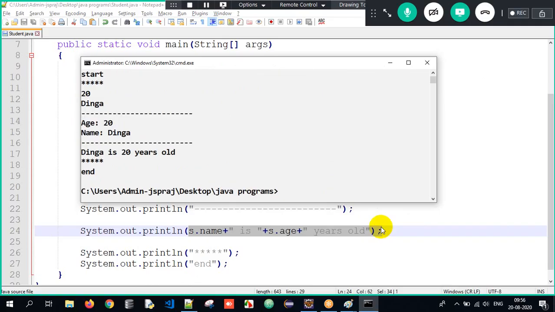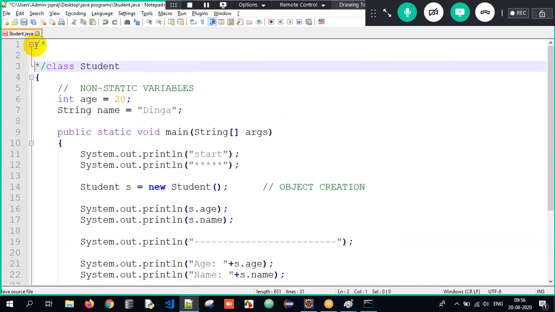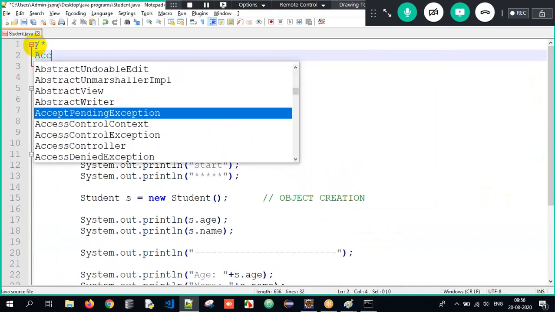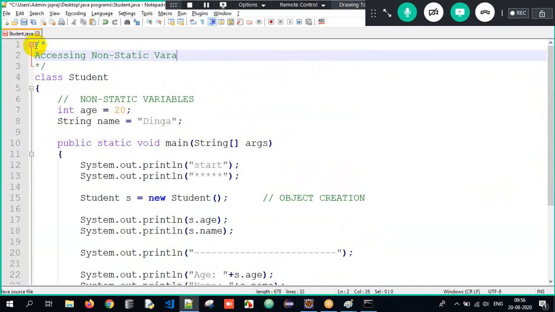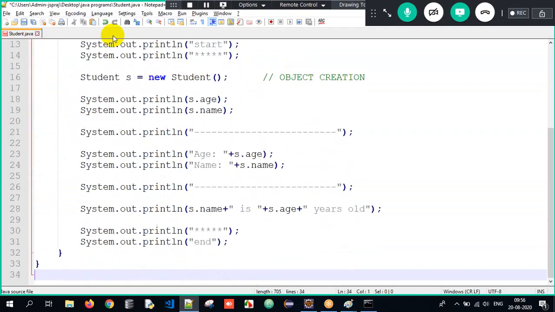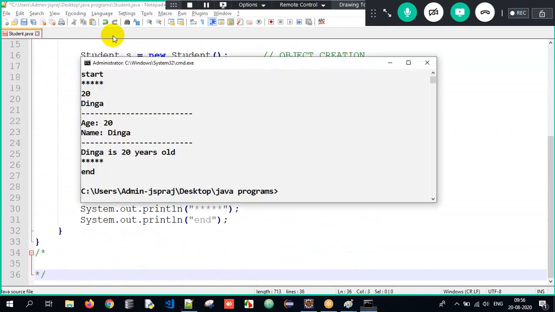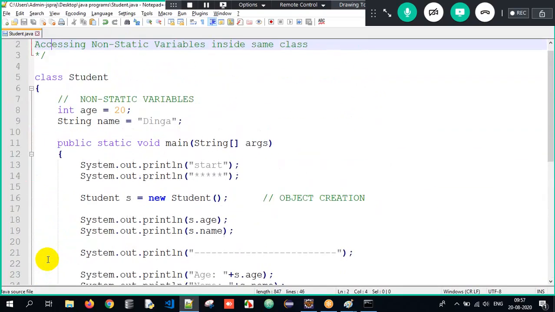So this is all about accessing. What is this program all about? This program is all about accessing non-static variables inside the same class. We are trying to print these non-static variables inside the same class. This is all about the entire output here. The output I'll also copy and paste over here so that I can send it to you later. Perfect, guys. We are done with one set of examples.